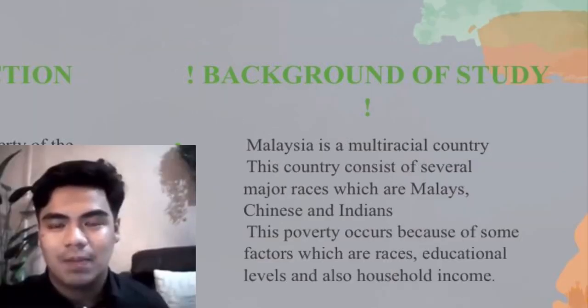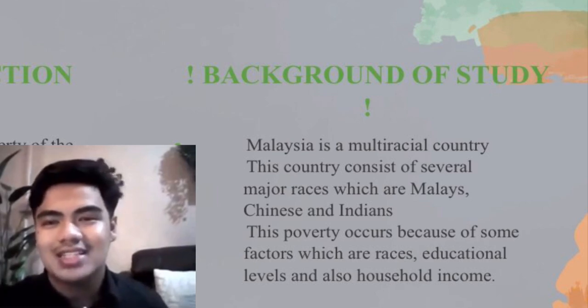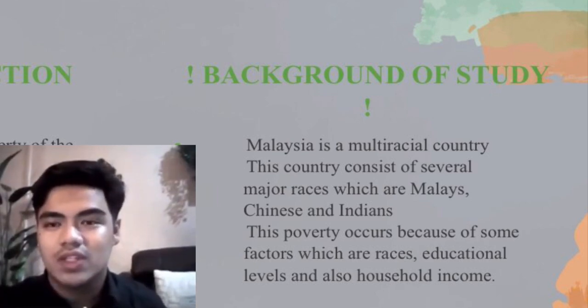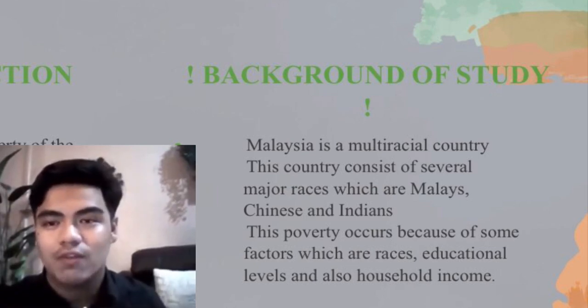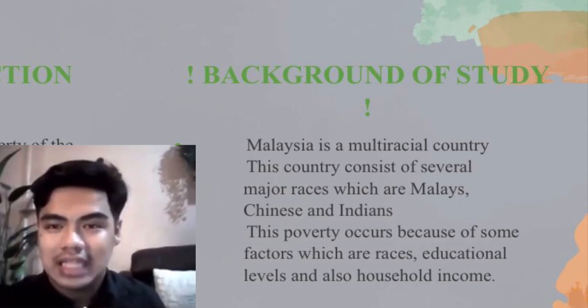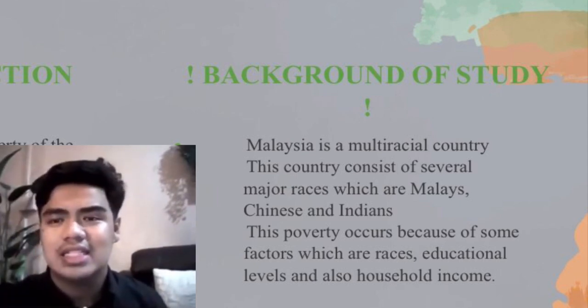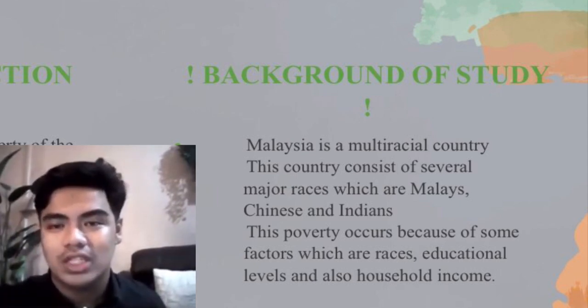Ground of study. As we know, Malaysia is a country that is multiracial. This developed country consists of several major races, which are Malays, who constitute just over half of Peninsular Malaysia's population, Chinese and also Indians. This large number of races has led to poverty problems.